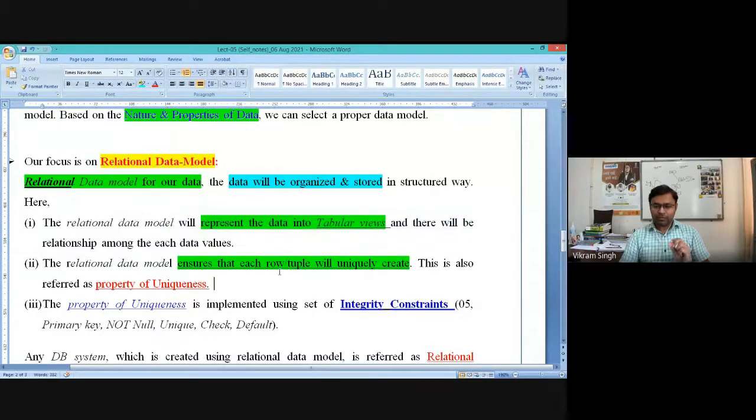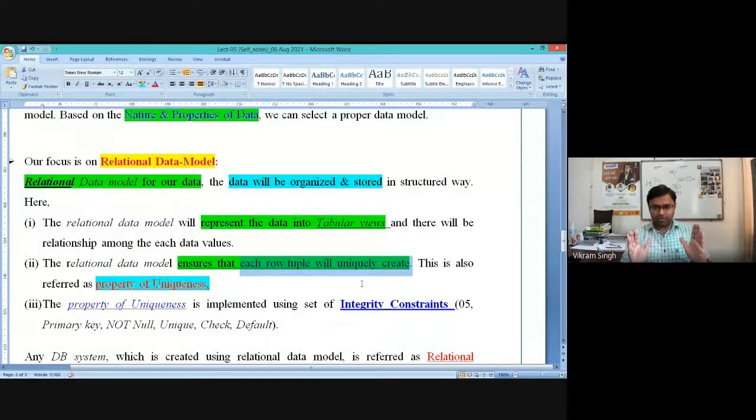Similarly, there is one strong property which needs to be implemented. The relational data model applies only one single property on database creation. Whenever we are creating a database using the relational data model, it is the property of uniqueness which needs to be implemented, right? What is the property of uniqueness? It means that each row will be uniquely created. Each row in a specific table will be unique, right?